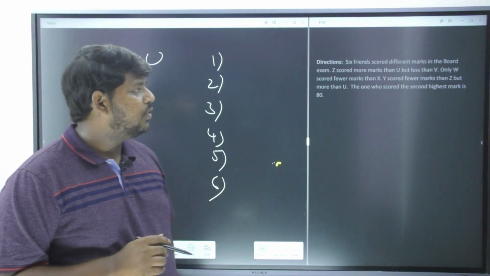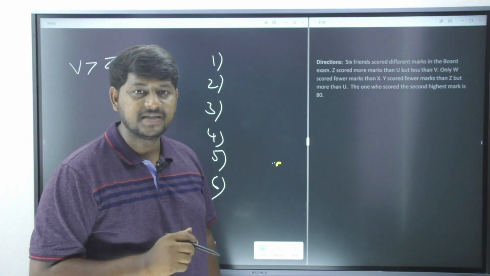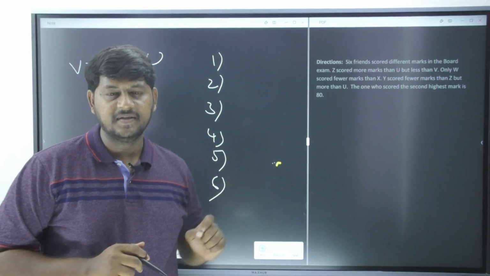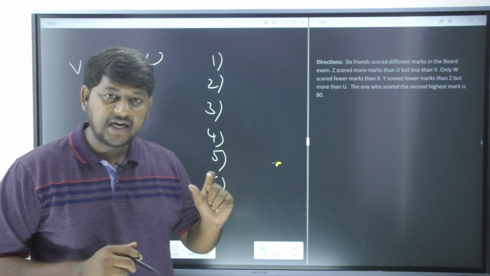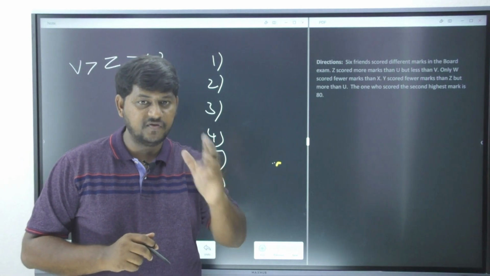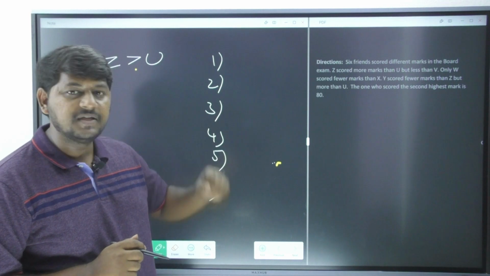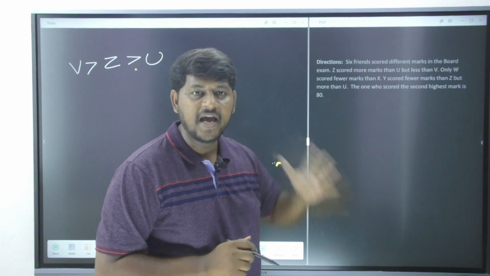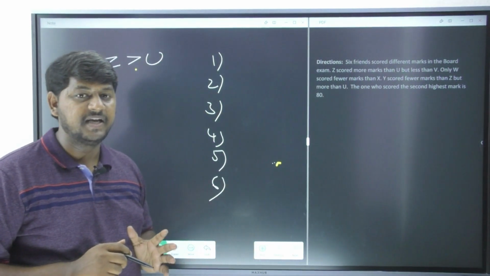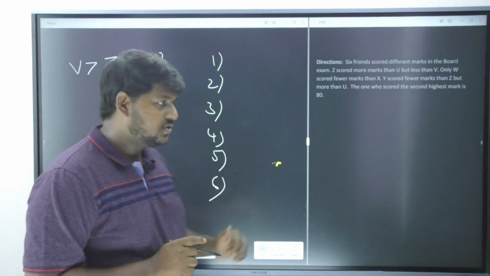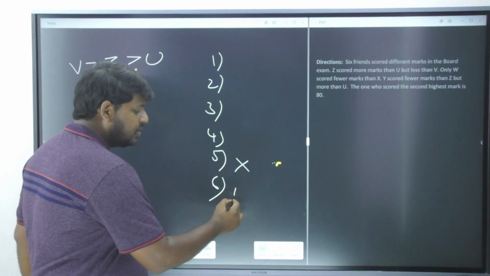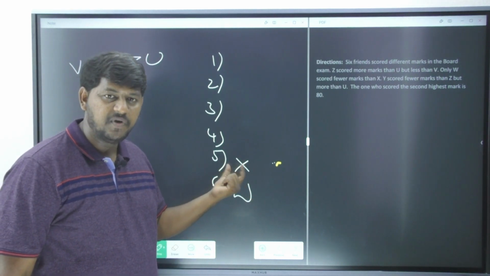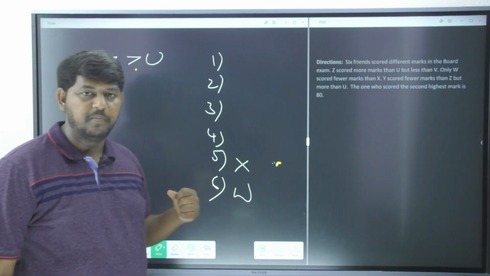W scored fewer marks than X. Not just W. I have missed a sentence. If at all you closely observe, only. This is also a very important keyword which actually eliminates a lot of possibilities and gives you a very good clarity. If at all you read the sentence one more time, only W scored less marks than X. So this is what you need to understand here. Only W scored. So it means X and W are going to come at these positions. X is going to have the position number 5 and W is going to take the position number 6.